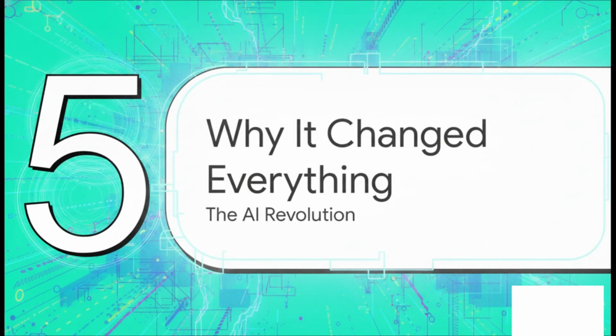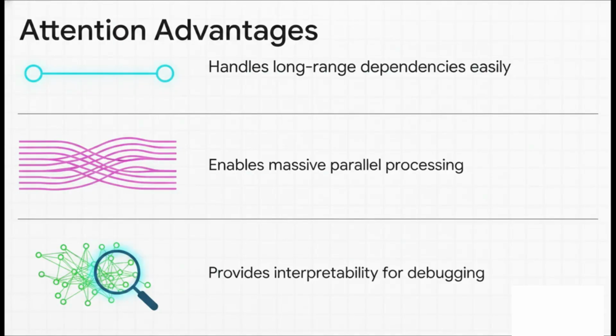And finally, Section 5, why it changed everything. That dynamic snapping and shifting we just saw, that is exactly what allowed AI to scale up so incredibly fast over the last few years. First off, attention handles long-range dependencies beautifully. It doesn't just connect words that are right next to each other, it can connect word number 1 to word number 1000 absolutely seamlessly.